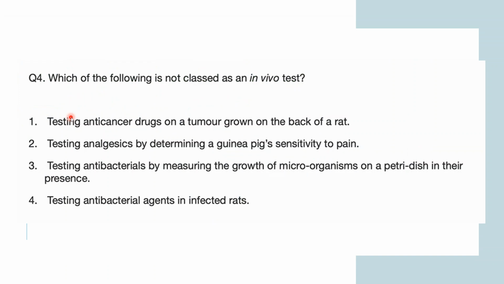Now, testing antibacterials by measuring the growth of microorganisms on a petri dish in their presence. I have told you that it is a petri dish test. That means it is happening in glass, so it is an in vitro test rather than an in vivo test. And the fourth one is testing antibacterial agents in infected rats. Obviously, the rats are infected, which means they have bacteria grown. If you're testing your antibacterial drug in a living organism, that is a rat, then you're talking about an in vivo test.